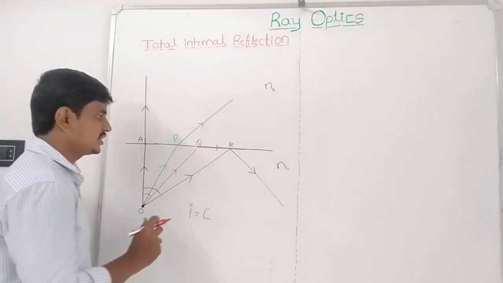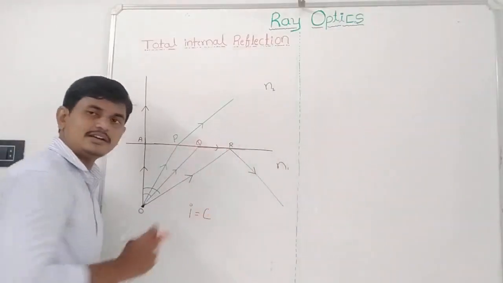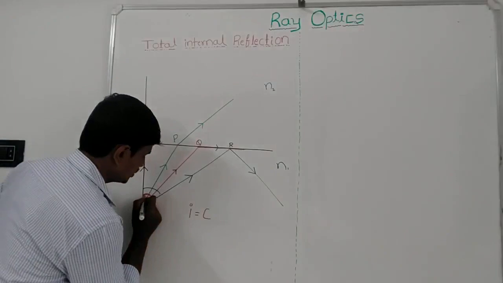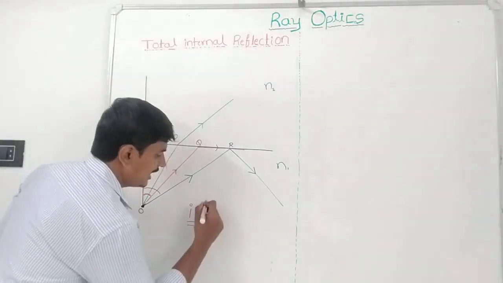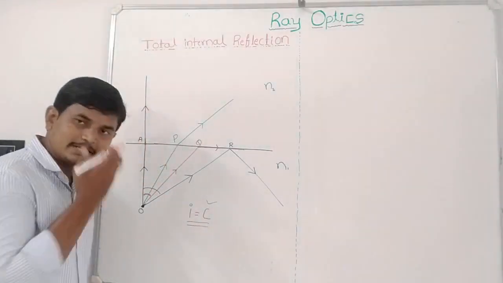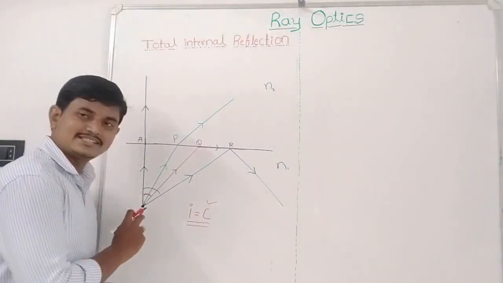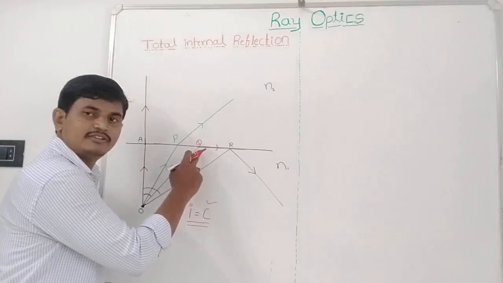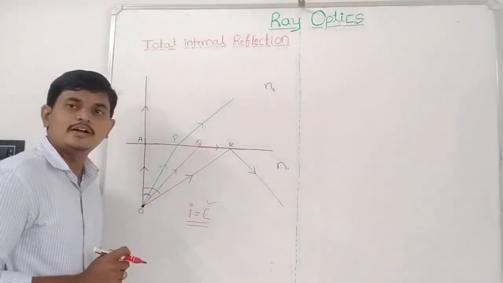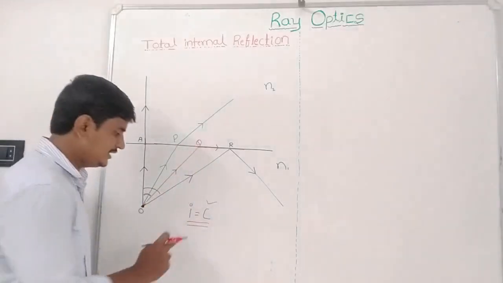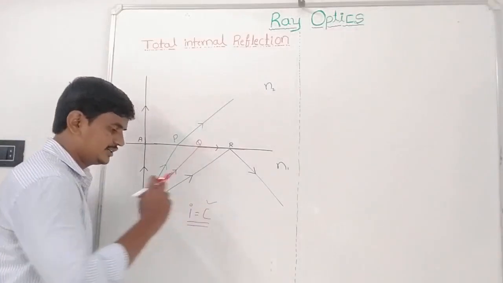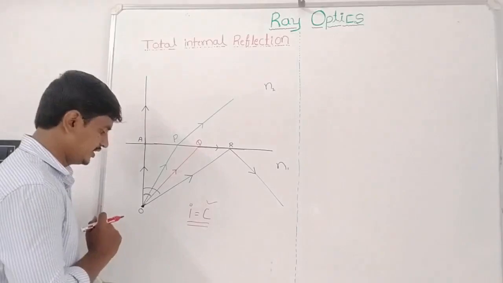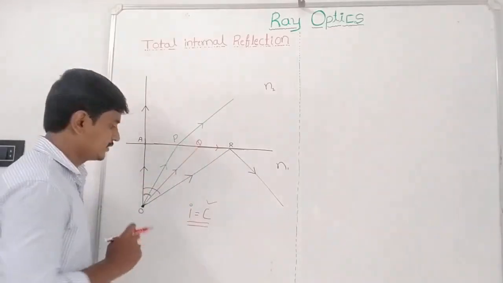In such a condition, the ray grazes the interface, and this angle of incidence is called the critical angle. What is the critical angle? A critical angle is a particular angle of incidence for which the corresponding angle of refraction is equal to 90 degrees, and this angle of incidence we call the critical angle.